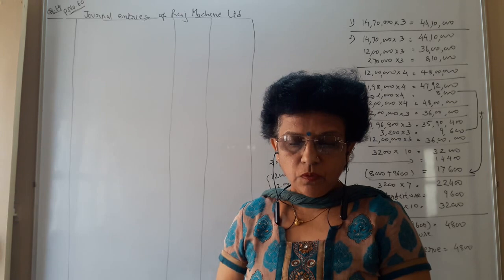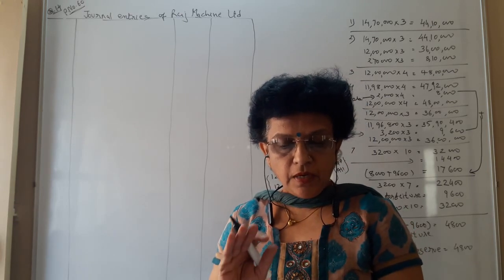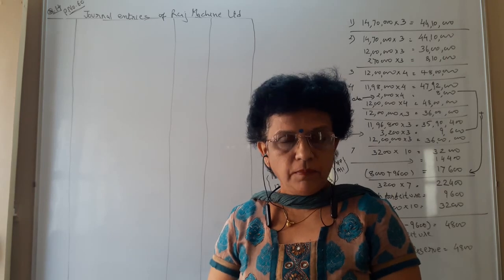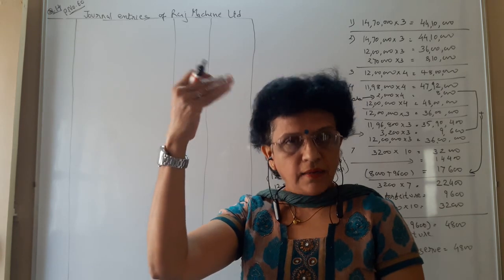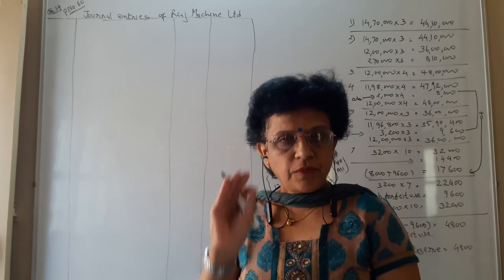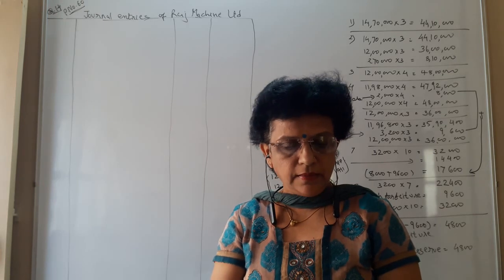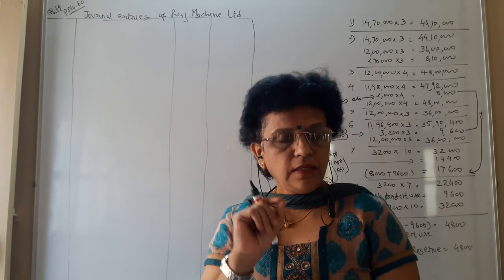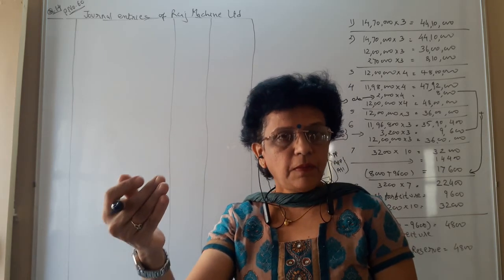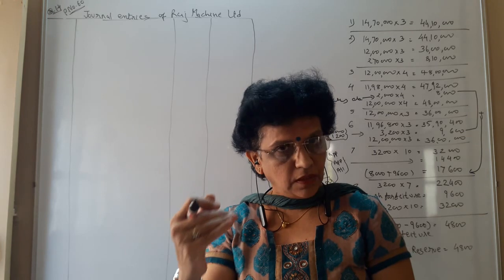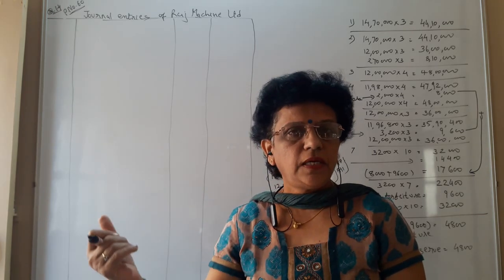Akash, who was allotted 2,000 shares, did not pay the allotment money and final call money. So allotment and final call not paid. It means that the application money he has paid. Keep this in your mind. And Sunny, who was allotted 1200 shares, did not pay the final call money. It means that he has paid the application money, and he has paid even the allotment money. What he has not paid was only the first and final call.